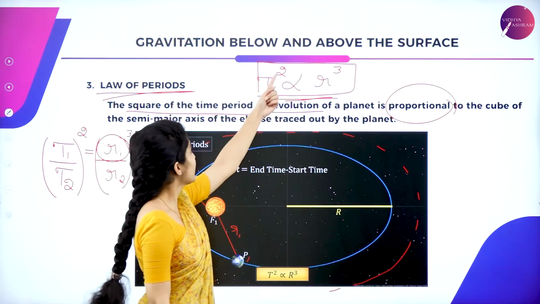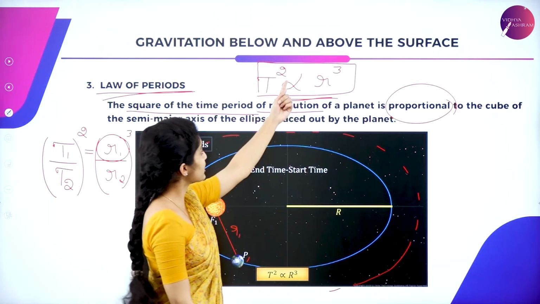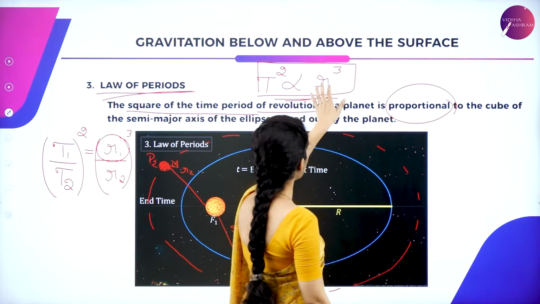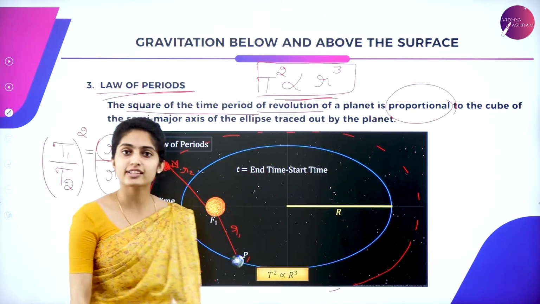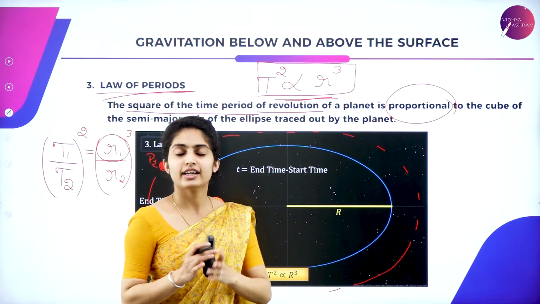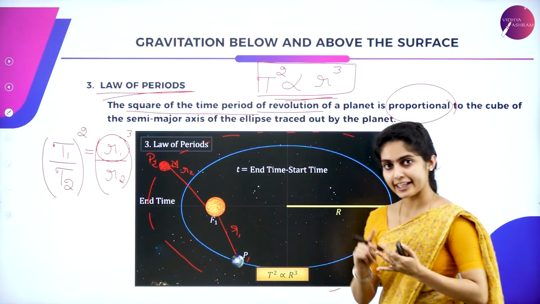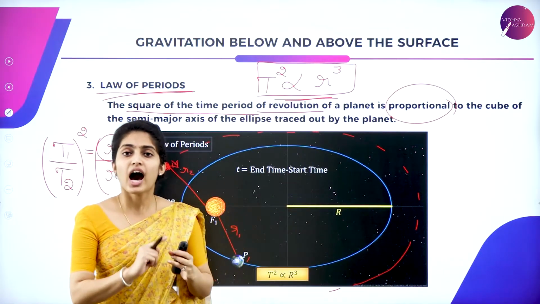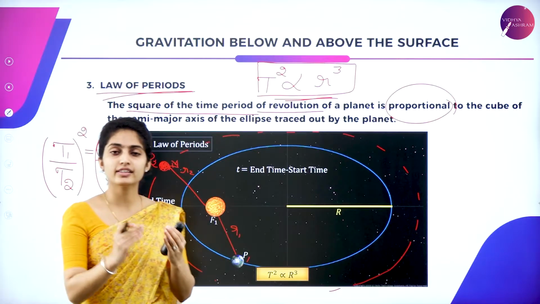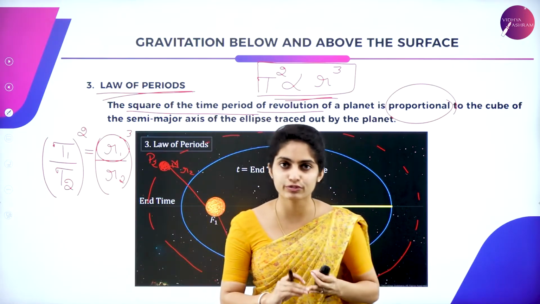It says that the square of the time period of revolution of a planet is proportional to the cube of the semi-major axis of the ellipse traced out by the planet. So that is all about Kepler's third law. Having the first law, second law, and third law, you got to know the planets' orbits, how exactly they move, and what area they sweep in the same interval of time.